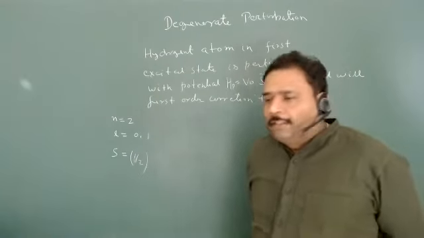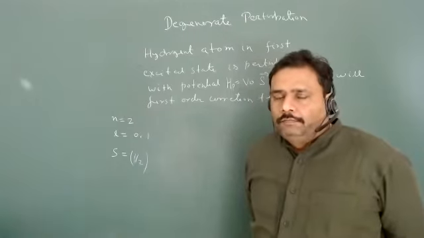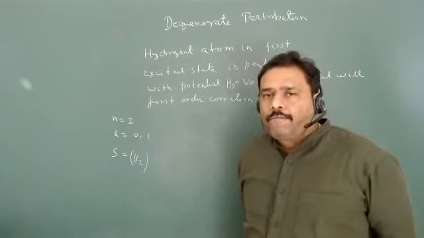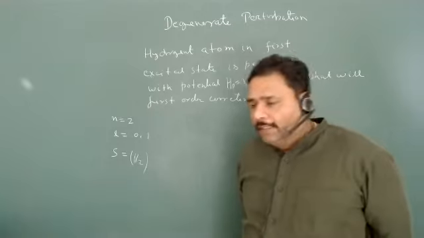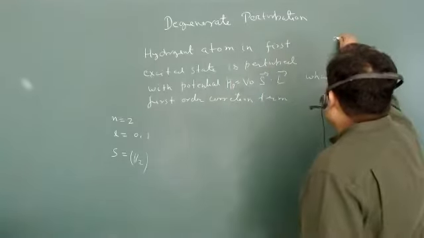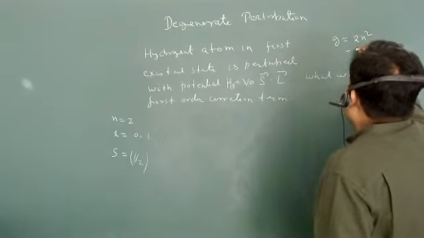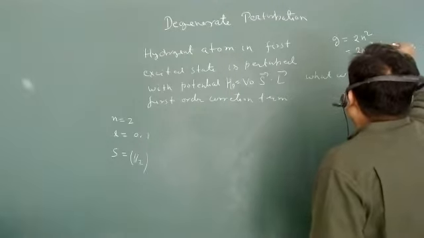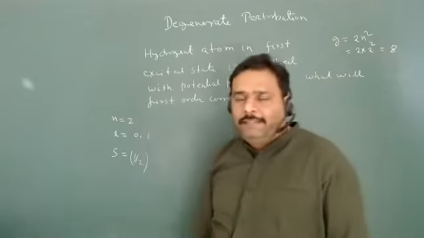Exactly, the degeneracy is 2n square, that is 2 into 2 to the power square. That will be 8-fold degeneracy, isn't it?